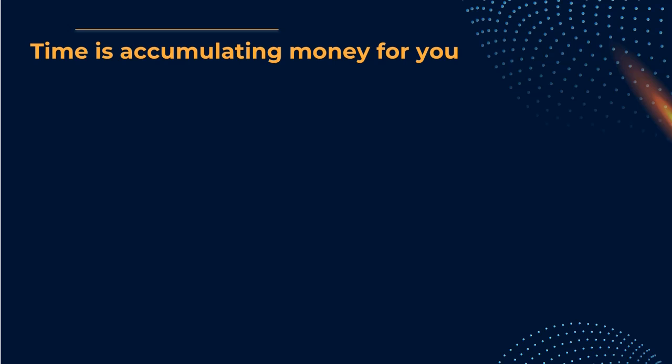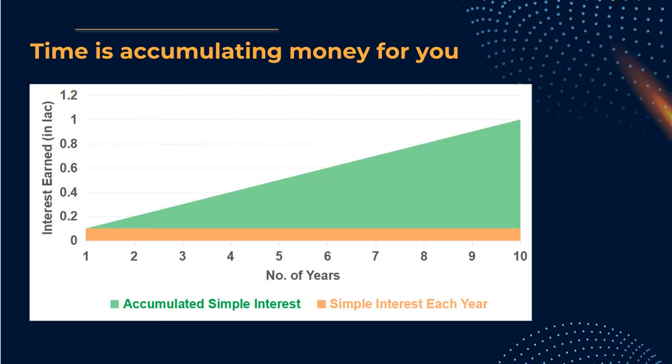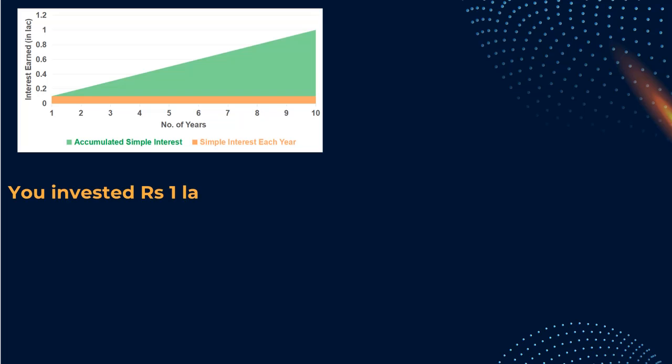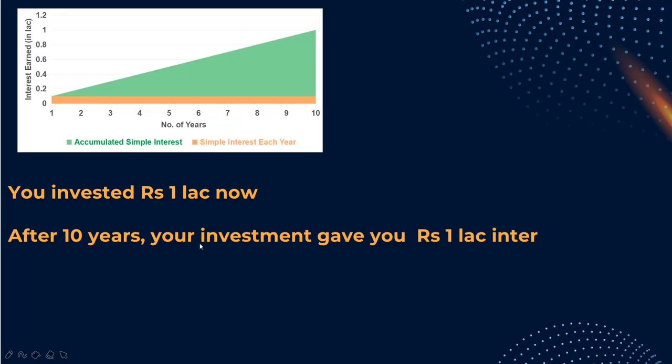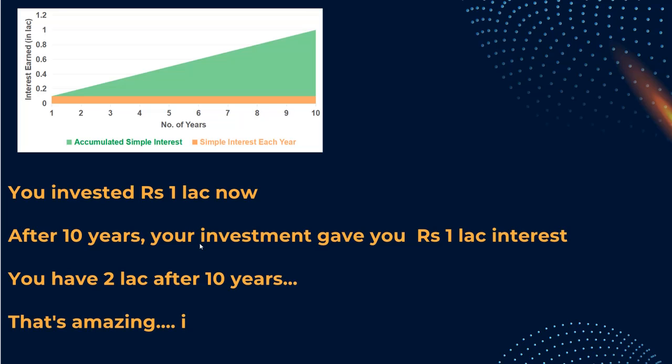If you keep on doing this, by simple math, within 10 years you will accumulate interest of 1 lakh, isn't it? Every year 10,000, 10,000, 10,000. So 10 times 10,000 gives you 1 lakh. The meaning is you invested rupees 1 lakh now, but after 10 years, your investment gave you 1 lakh interest. So now you have 2 lakh rupees after 10 years. 10 years gave you 1 lakh rupees more without doing anything. Time is earning for you. Wow, that's amazing, isn't it?